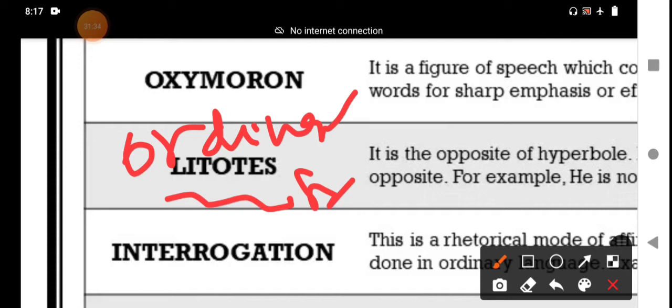He resembles his elder brother. He looks like his elder brother. In litotes, in figurative language, how should we express it? "He is not unlike his elder brother." That means he resembles his elder brother. That is the meaning of that one.